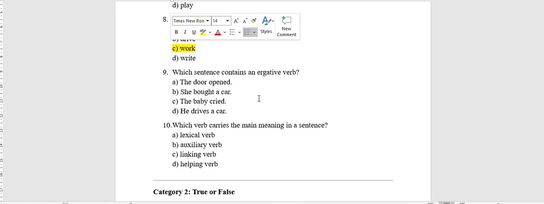Which sentence contains an ergative verb? What do we mean by an ergative verb? It's a verb that can be intransitive and transitive at the same time. So the sentence will begin with the object. A, the door opened; B, she bought a car; C, the baby cried; D, he drives a car. It's A, the door opened, as the sentence begins with an object, the door.